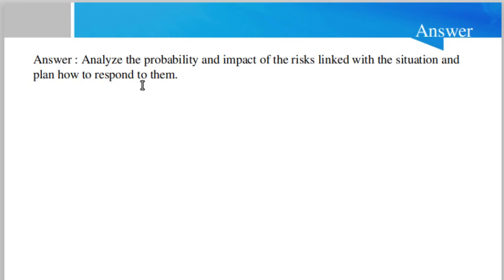First of all, as a project manager, you should be a good analyst. You should be a proactive person, not a reactive person. The questions are always very much based on your thought process, on what you are thinking after reading the question.